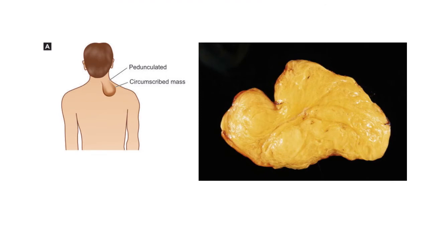This is the gross picture of lipoma. These lipomas can be pedunculated and circumscribed soft tissue masses which are present subcutaneously, and this cut surface of the lipoma is showing that it closely resembles normal fat, except that it is well circumscribed.